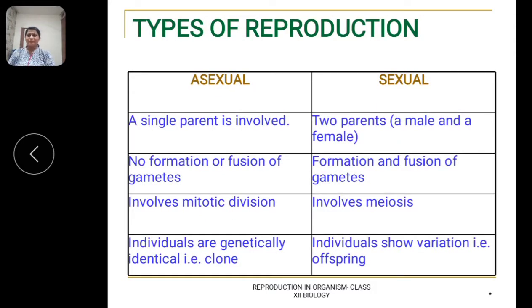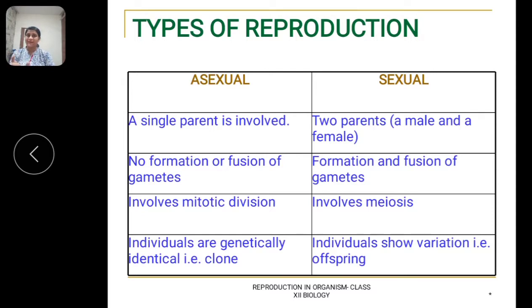Now, before moving into the types of reproduction, let us have a simple introduction of reproduction. Every living organism passes through definite stages of life cycle. It takes birth, matures, reproduces, and finally dies. Reproduction is one of the fundamental characteristics of living organisms through which each species ensures its continuity. It is a biological process in which an organism gives rise to young ones or offsprings similar to itself.